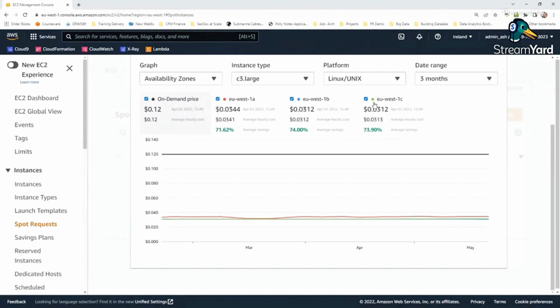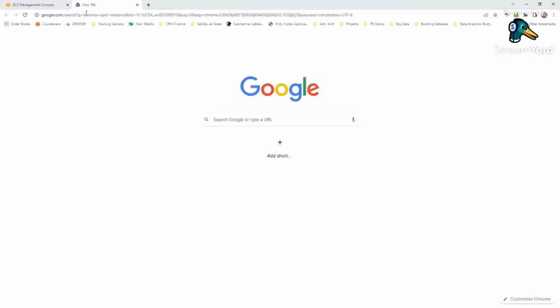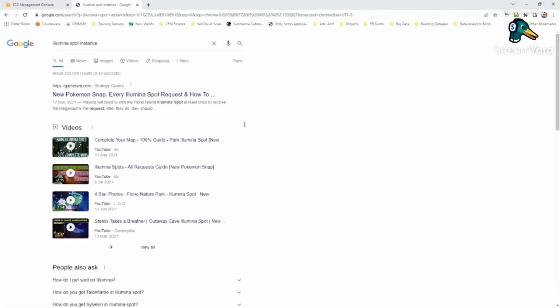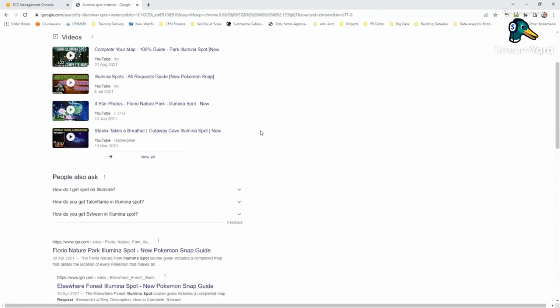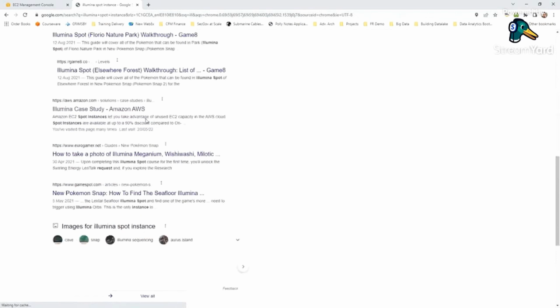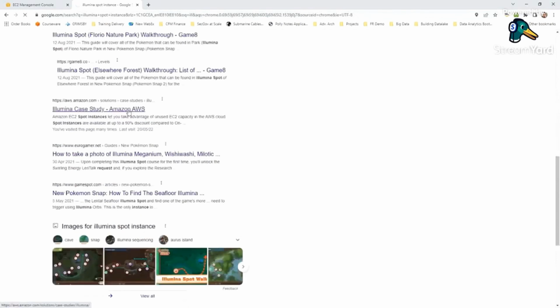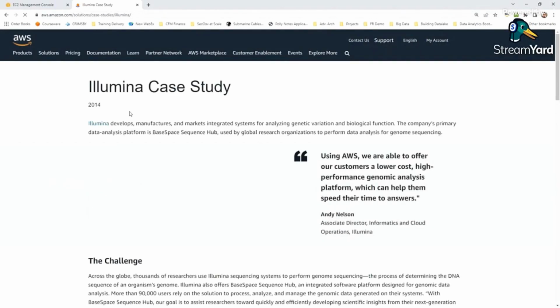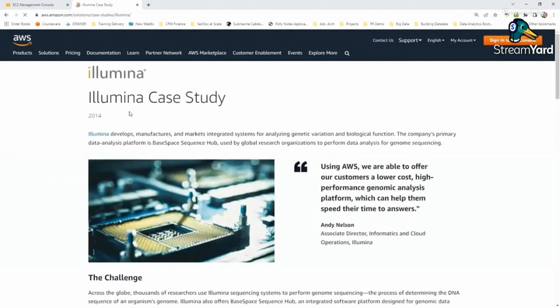And customers are very smart. Customer use spot instances in very creative way. Let me show you one of the use cases from Illumina. It's a company who is into genome processing, and they use instances for running their workload. Let me quickly walk you through what their workload is and what they do. So this company is doing, and I will send you all these links, so don't worry. This company is doing lot of genome sequencing and processing, and for that they require lot of capacity.